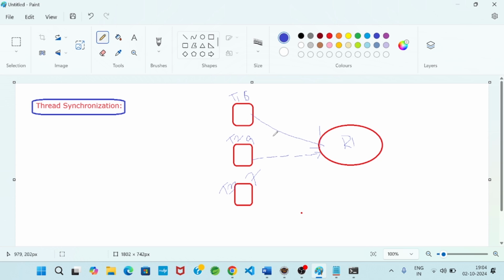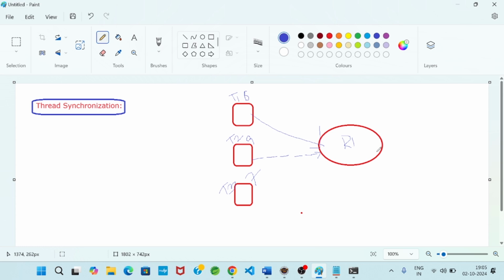But T1 execution is going on, and in the middle, T2 wanted to access R1 for its execution. Then T2 accesses R1. So we can say T1 is not in a safe condition, it is not thread safe, because at any moment a higher priority thread is able to access the resource.